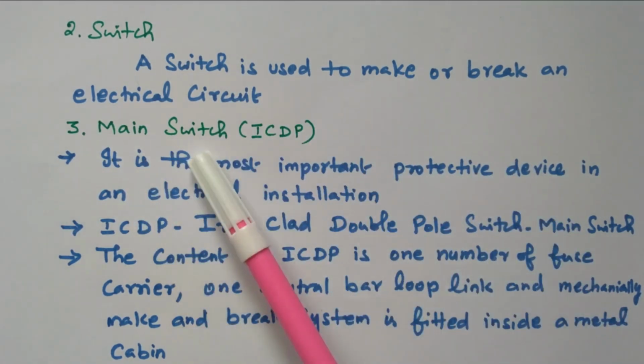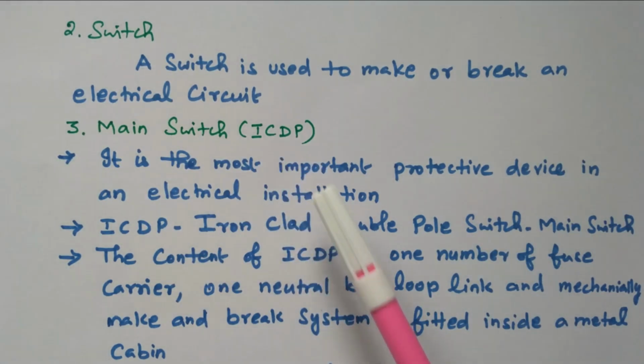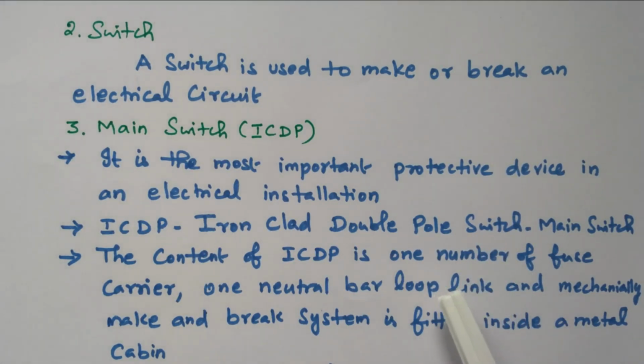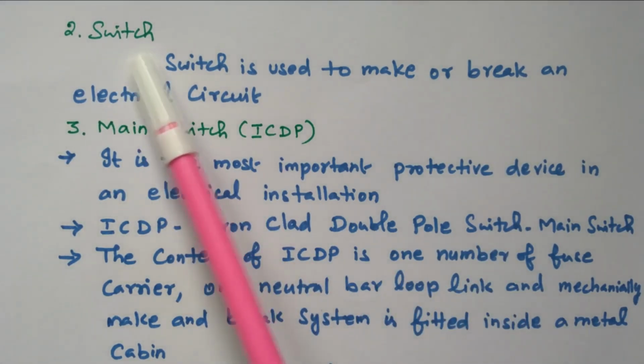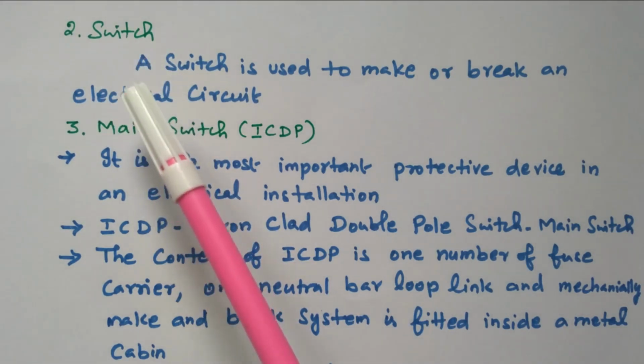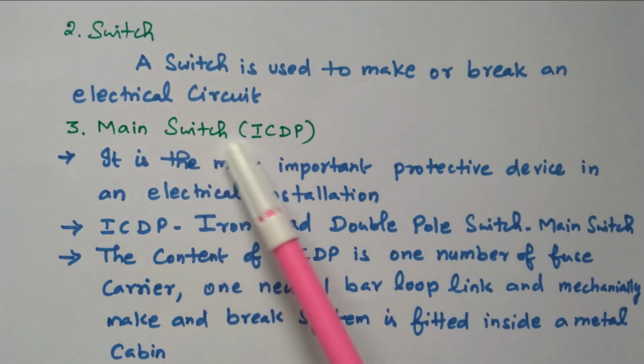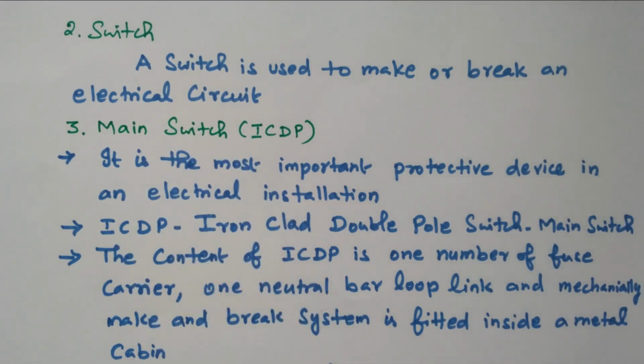Then the third one is the main switch, ICDP. What is ICDP? Iron clad double pole switch. So it's a main switch. This switch is used for the various loads, bulb or tube light or fan, like that. This main switch is connected from the main supply, the EB supply. It is the most important protective device in the electrical installation. So the main switch is the important protective device. ICDP is nothing but iron clad double pole switch. It's also called a main switch.